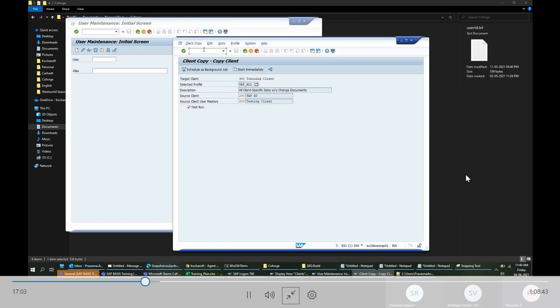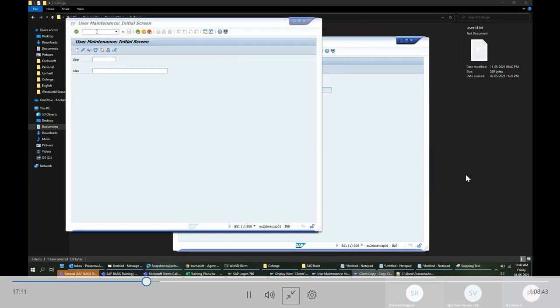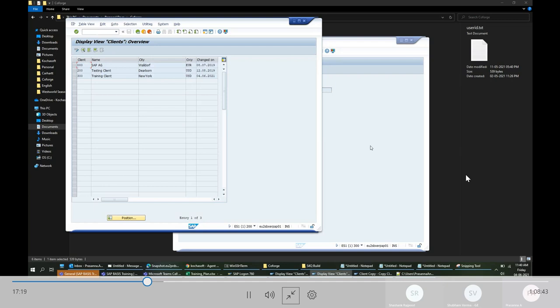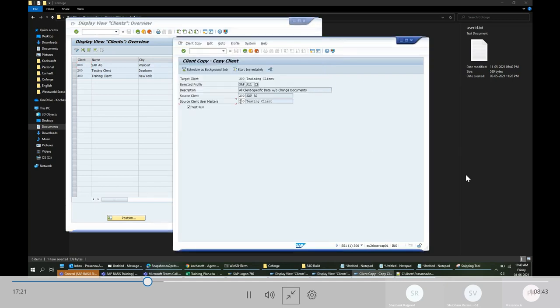Or instead of creating users, I can tell that already in this 200 client, I have a set of users available. I can just bring these users from this 200 client to this new 300 client. It's not necessary that both should be similar.